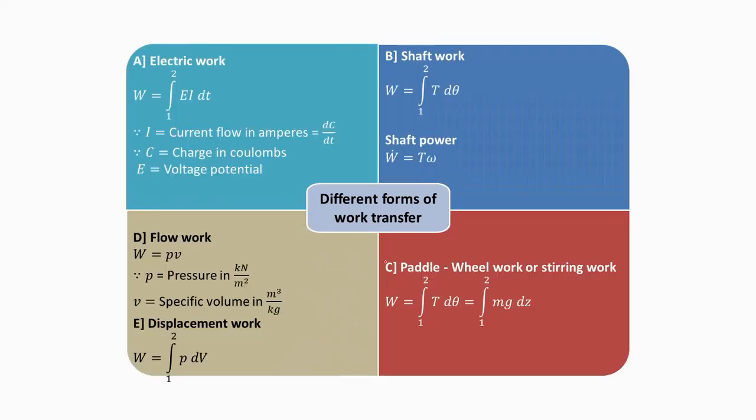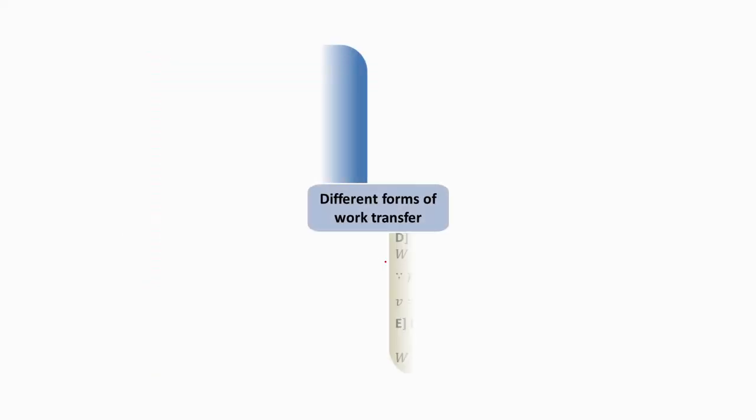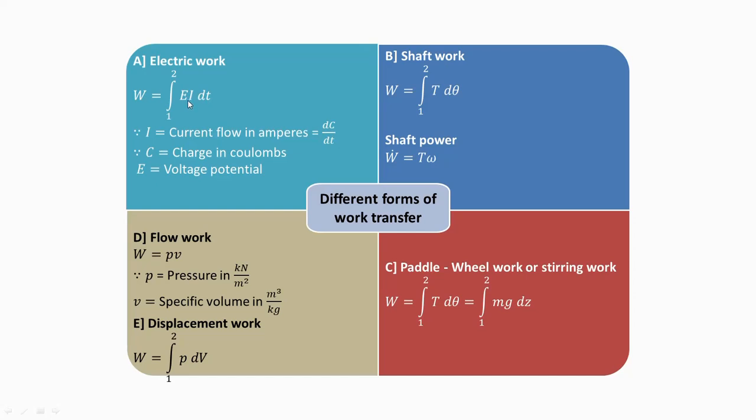Now there are different forms of work. Electric work is there, that is E I dt, where I is the current, C is the charge in coulombs, and E is the voltage potential. The definition of current according to electrical engineering is the rate of change of coulomb. Then shaft work is torque into theta. Shaft power is T into omega, or 2 pi N T by 60.